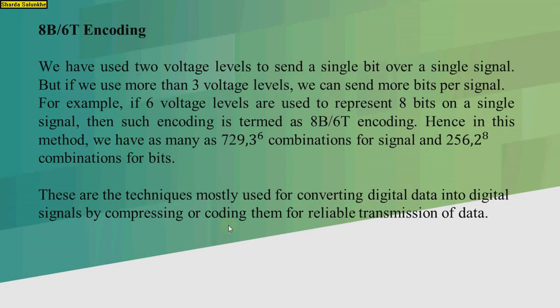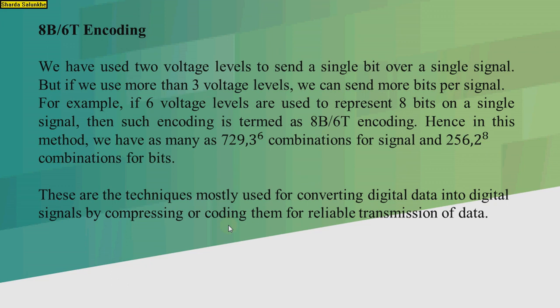8-bit by 6-level encoding. We have used two voltage levels to send a single bit over a single signal. But if we use more than two voltage levels, we can send multiple bits per signal. For example, if 6 voltage levels are used to represent 8 bits on a single signal, then such encoding is termed as 8 bits by 6 levels encoding.